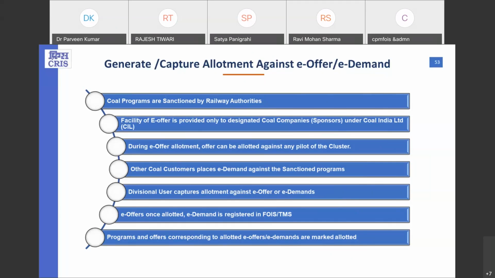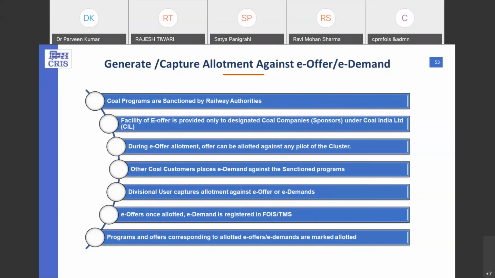In case of e-offer, there is one extra concept, which is a cluster. It is just a flexibility given to the customer that at the time of loading, they can load the rake from any of the pilots or sidings available within that cluster.